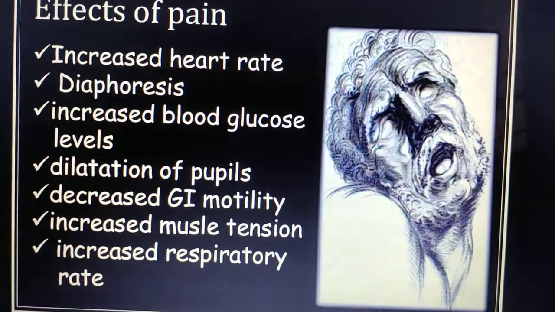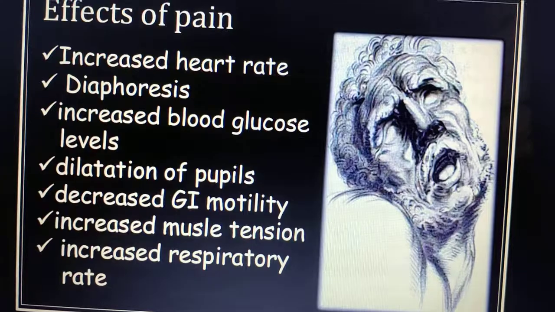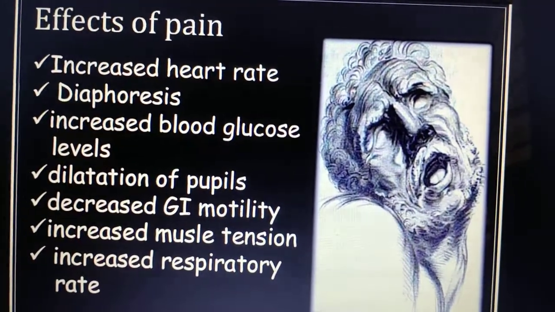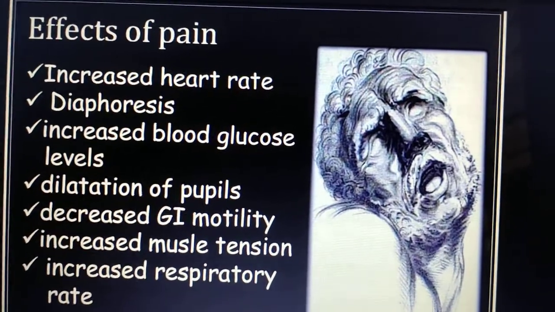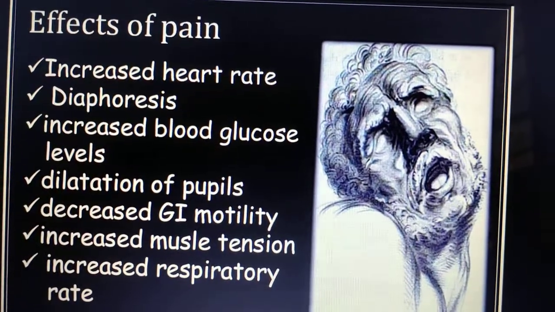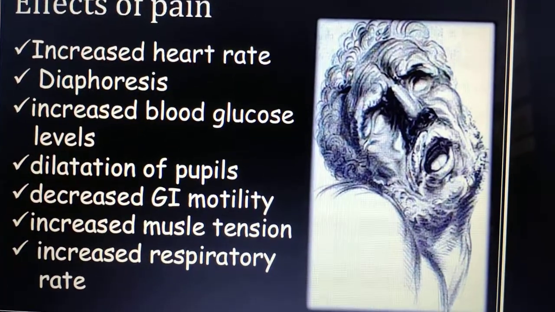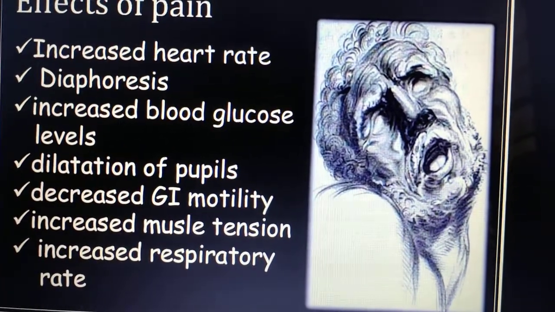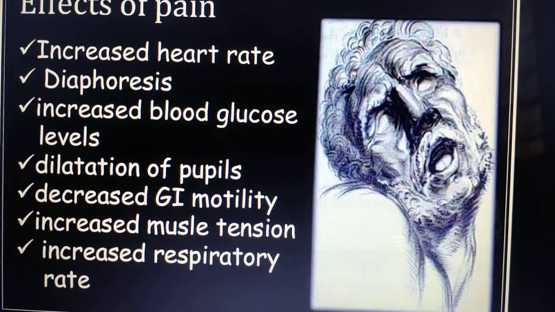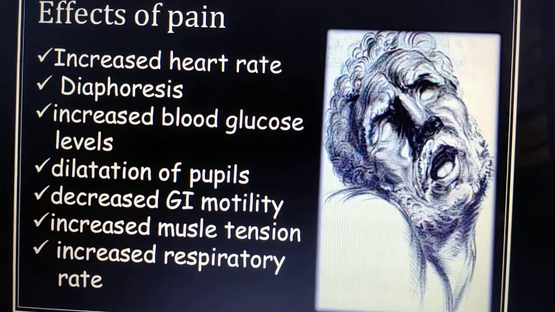And if we get pain, what characteristics may happen? What are the effects of pain on the body? Increased heart rate, isn't it? Once we have pain, the heartbeat increases. Also, during pain we have diaphoresis. Diaphoresis means sweating, and also increased blood glucose level, dilation of the pupils, decreased gastrointestinal motility, increased muscle tension, and increased respiratory rate. These are the effects of pain, or signs and symptoms of pain.